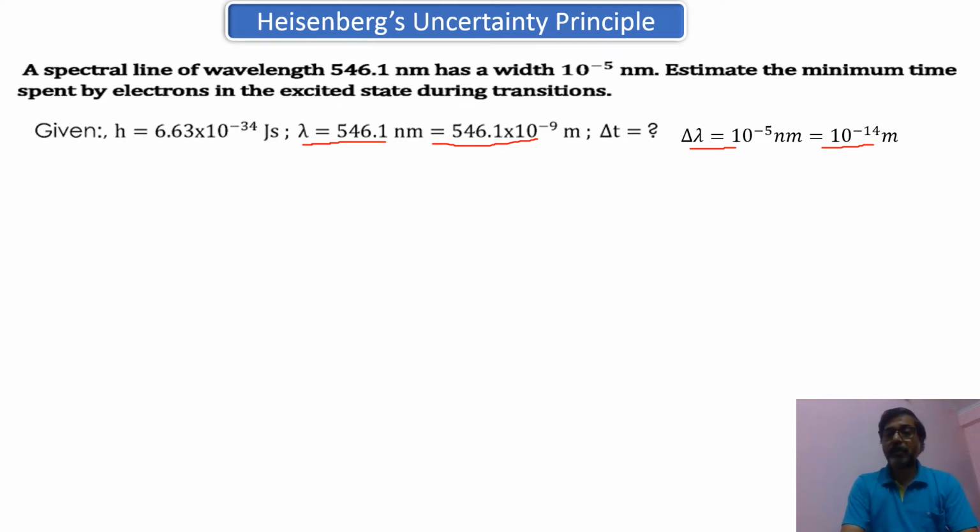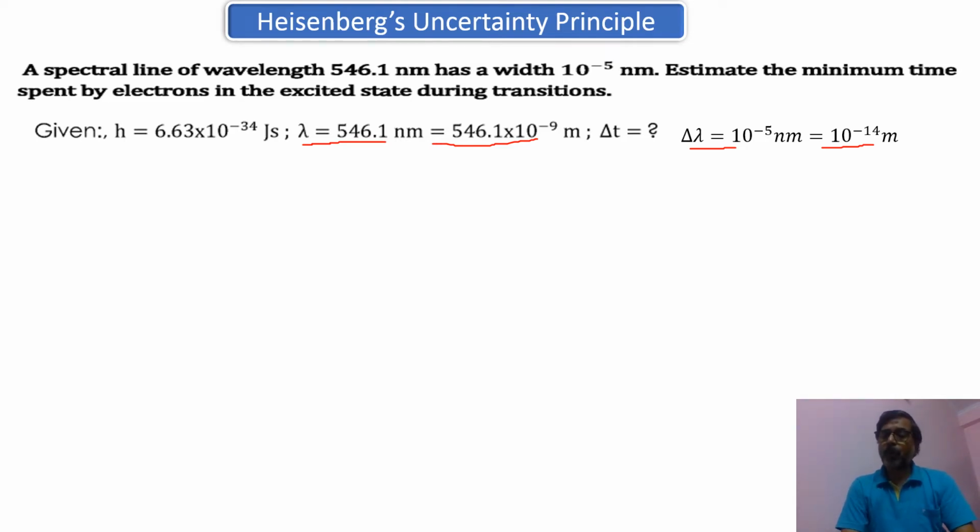So now, minimum time. The moment you have the minimum time, you have two types of statements in terms of the uncertainty principle. One, you say the product of the momentum, right? And second, you say the product of the energy and the time, which is of the order of the Planck's constant. But the moment you are saying the minimum, then it will become h upon 4 pi. So delta E into delta t in this case will become h upon 4 pi, right?